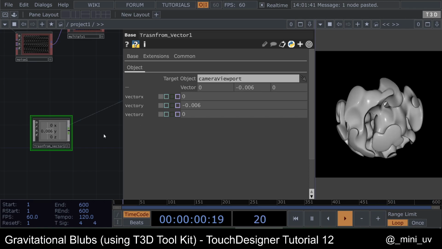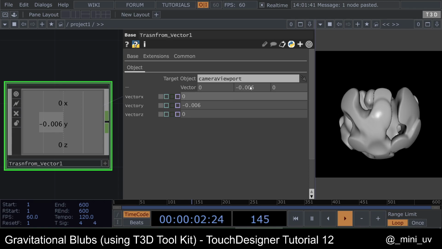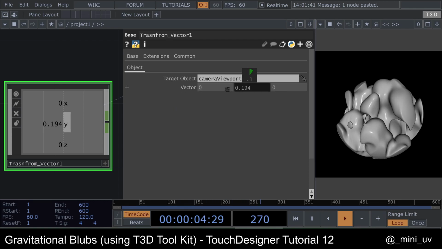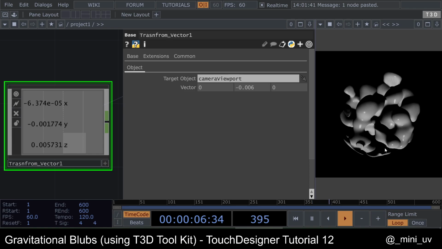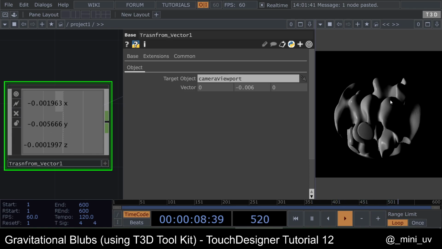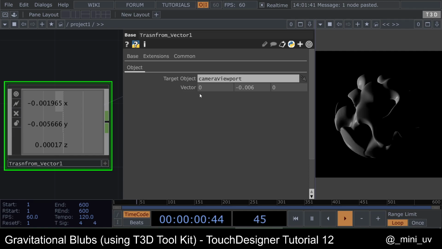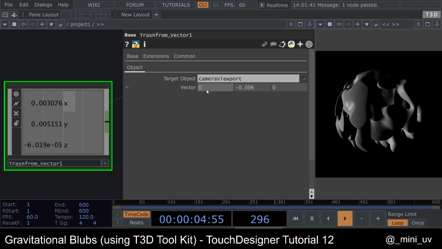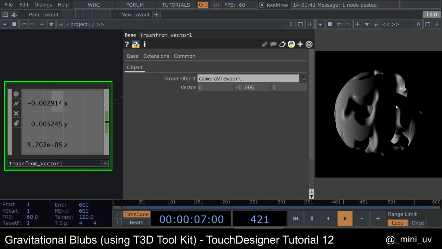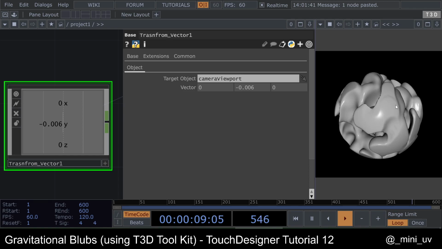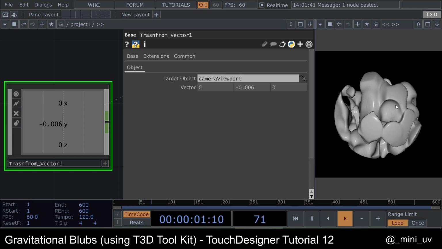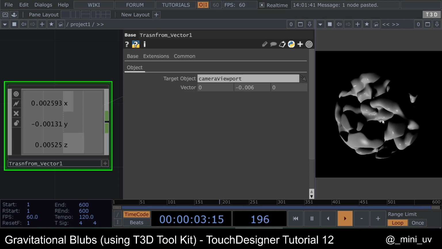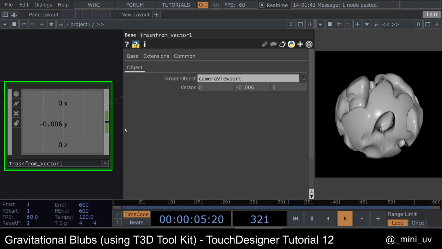So let's reset our camera. So we have our vector over here. Okay. And when I rotate the camera, the vector basically transforms according to the rotation matrix of the camera. It's a bit like simple linear algebra math.